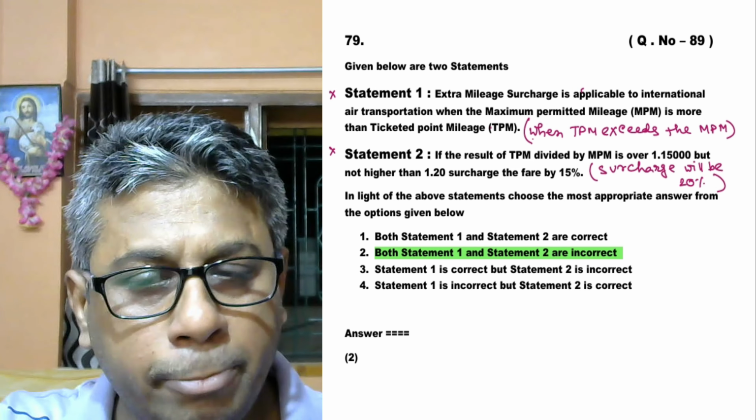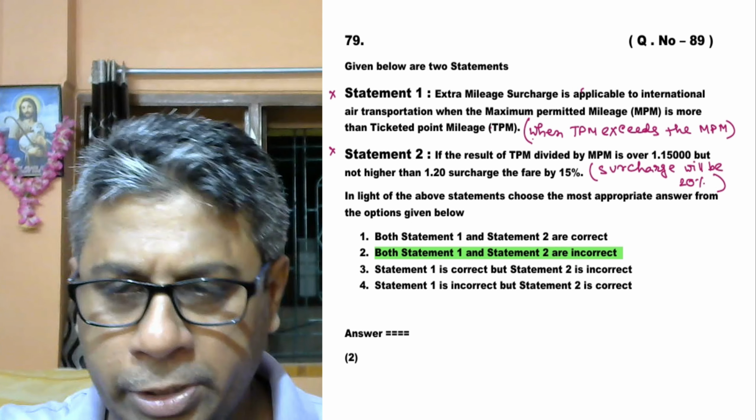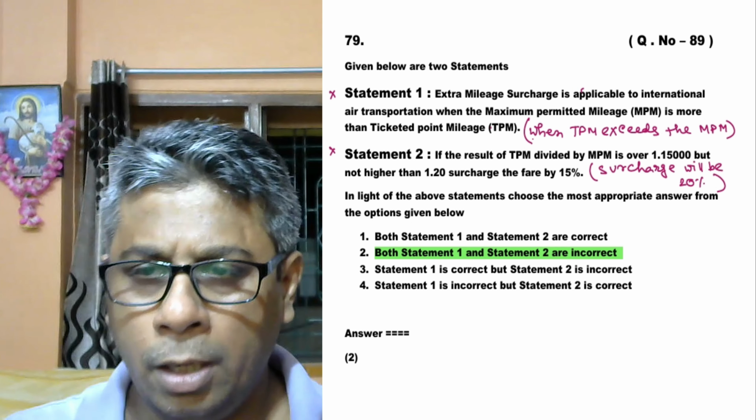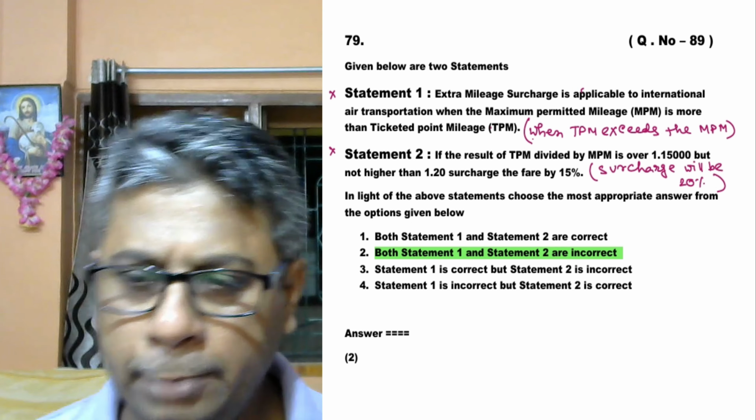Statement 2, if the result of TPM divided by MPM is over 1.15 but not higher than 1.20, surcharge the fare by 15%. No, this statement is also wrong or incorrect. The surcharge will be 20%. So both statements, statement 1 and statement 2, are incorrect.